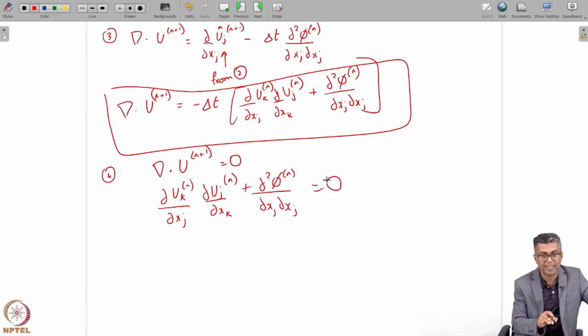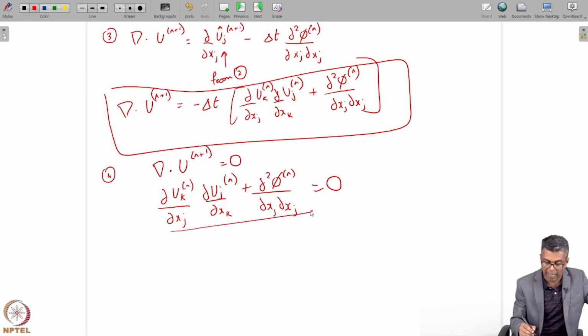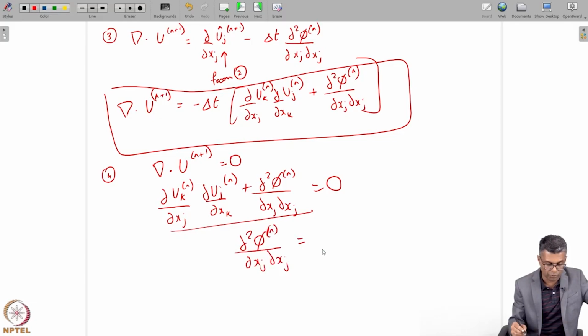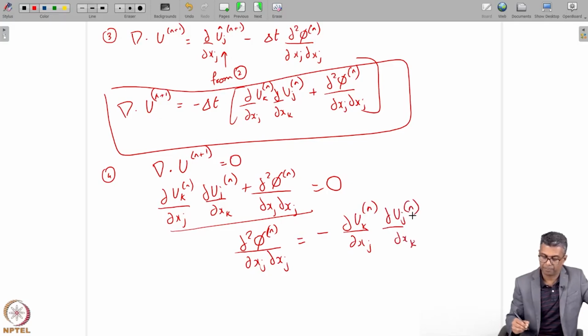Only then would that continuity be satisfied, isn't it? Only then would u^(n+1) satisfy divergence. It would be divergence free. So it would be ∇·u^(n+1) equal to 0, which means this expression has to be equal to 0 for that to happen. So that means ∇²φ^n ∂xj would be equal to minus ∂uk ∂xj^n and ∂uj ∂xk^n.